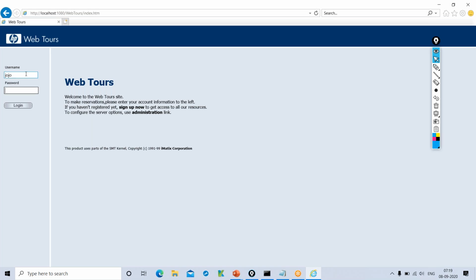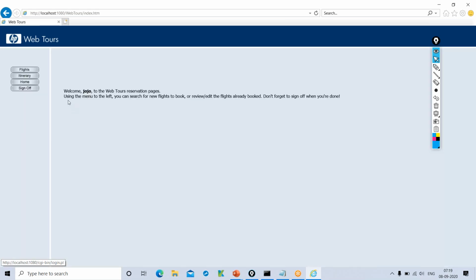You generally enter the user ID and password, and you click on login here, and you are on the home page now. But as I told you, as a performance tester, I'm not interested in knowing this. I want to see how fast it is loading, or what is the response time for the login functionality, right?